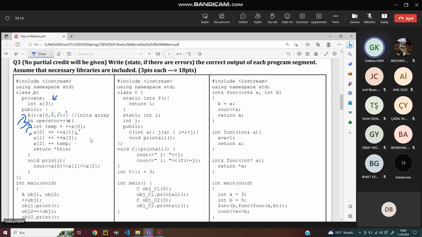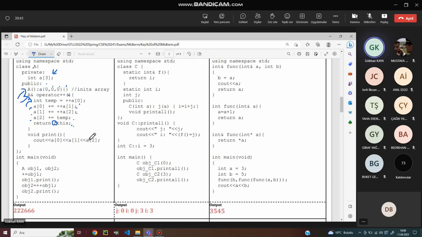Increment the third element and add and assign it to the second one. Assign the temp to the last element and return the reference. This returns a reference for the particular object. We have another member, print, which just prints the array elements.